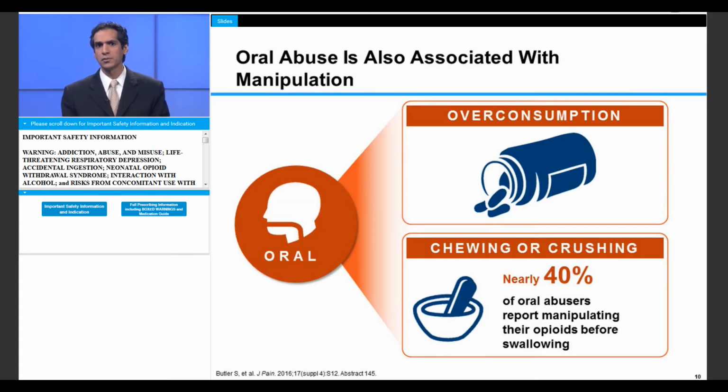Oral abuse of prescription opioids takes two forms: simple overconsumption of intact pills and consumption after chewing or crushing the medication. A recent analysis, currently being prepared for publication, examined the prevalence of various routes of administration of opioids used in the last 30 days amongst abusers entering substance abuse treatment. The investigators found that approximately 40% of oral abusers manipulated opioids before swallowing, and chewing was found to be the most prevalent manipulation method, used by approximately 35%.